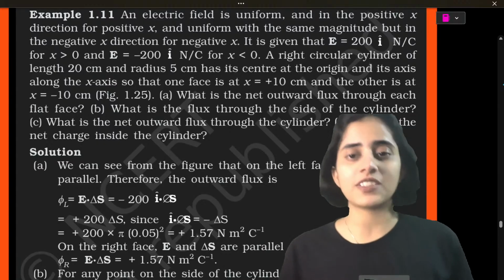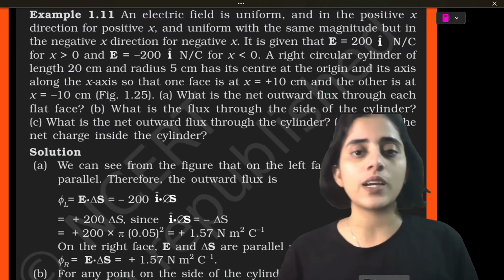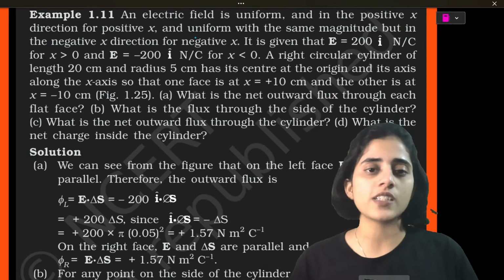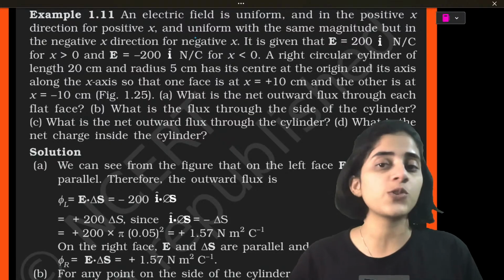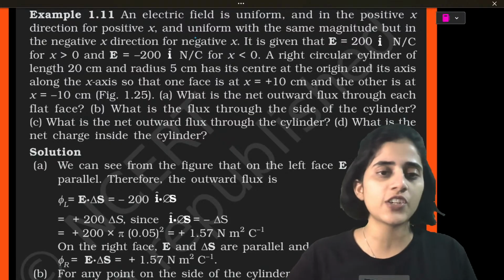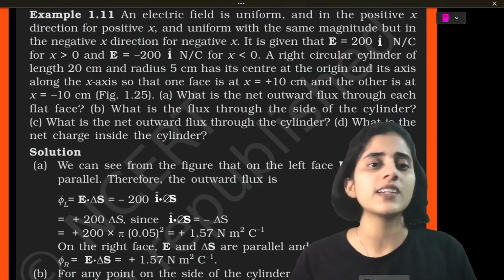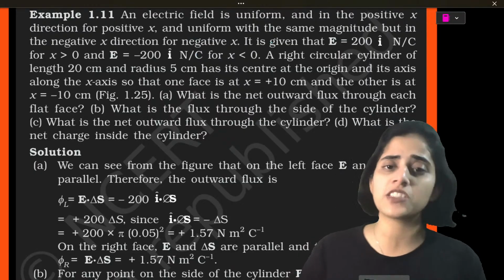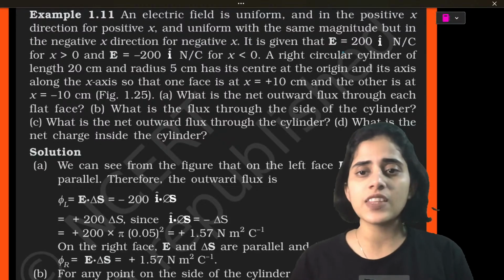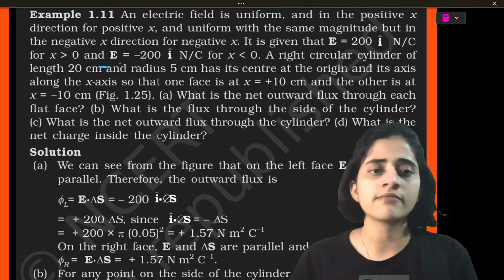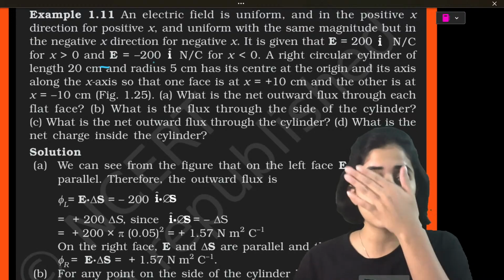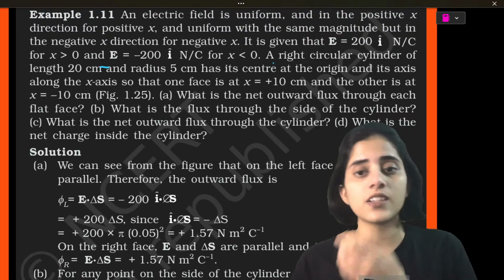Okay. So the question is, an electric field is uniform and in the positive x direction for positive x, and uniform with the same magnitude but in the negative x direction for negative x. It is given that E is equal to 200 i cap for x greater than 0. E is equal to minus 200 i cap for x less than 0.